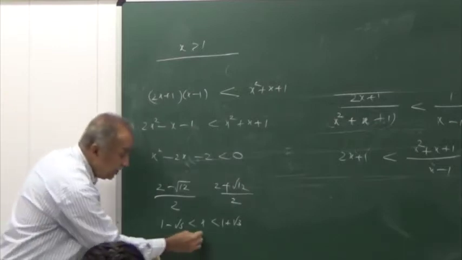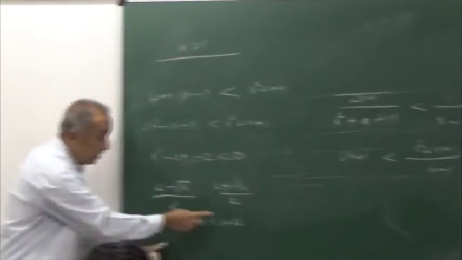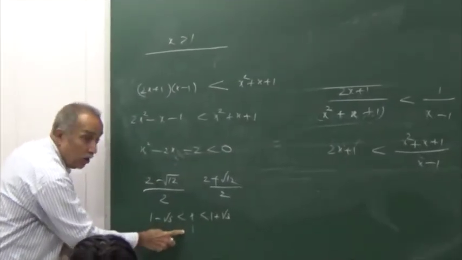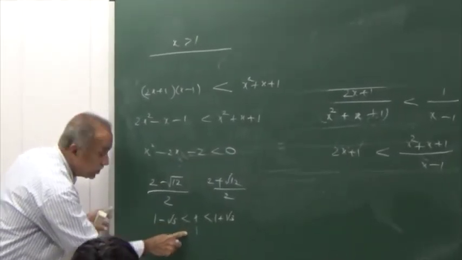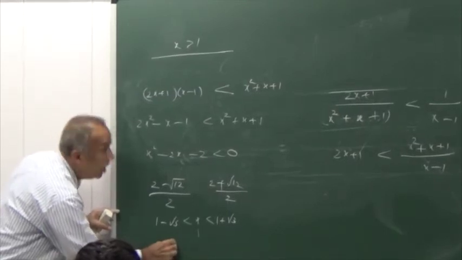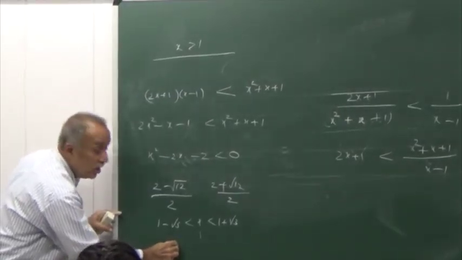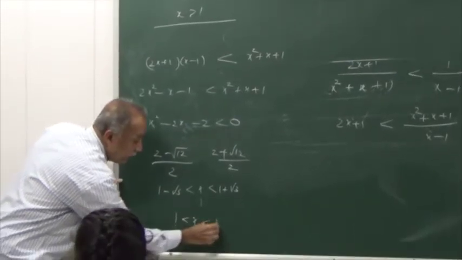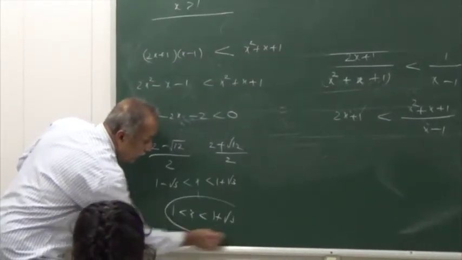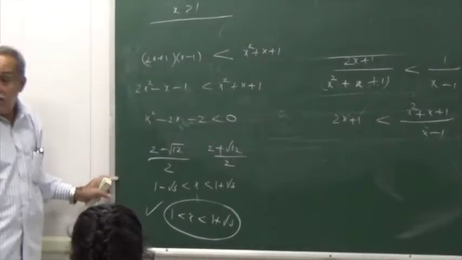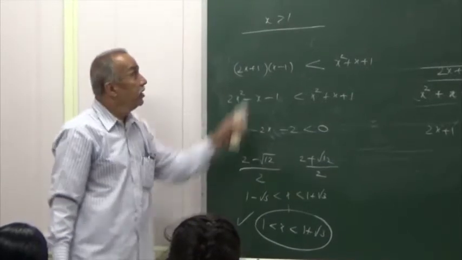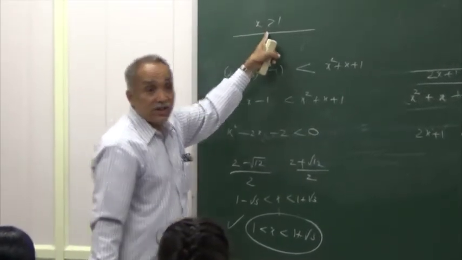Inside. So 1 is somewhere here, and the condition applies only for x greater than 1, means the obtained part of the solution set is from 1 to the upper root. Agreed. This is one part of the solution set, that part which satisfies the condition x greater than 1.